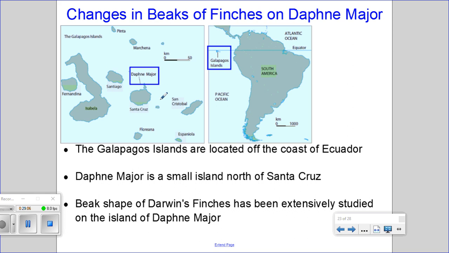All of these islands are inhabited by various species of finches, which are now known as Darwin's finches. But on Daphne Major, beak shape and beak size of Darwin's finches has been studied very extensively.